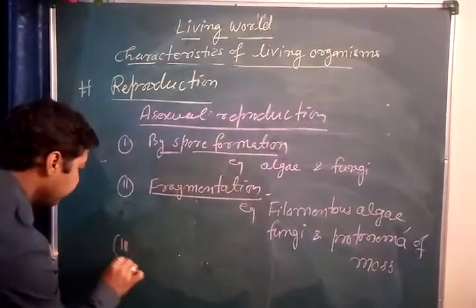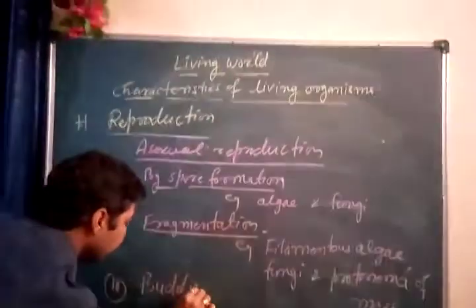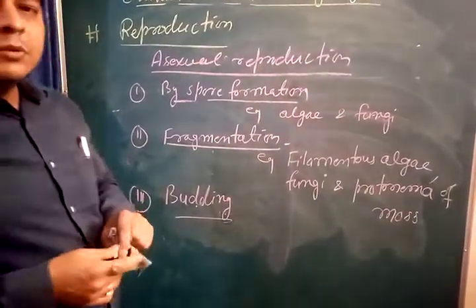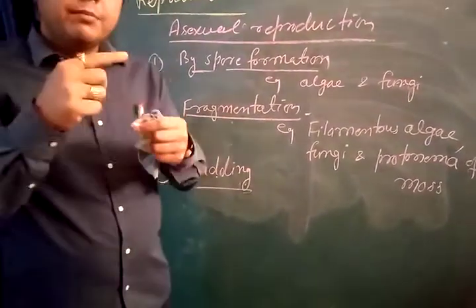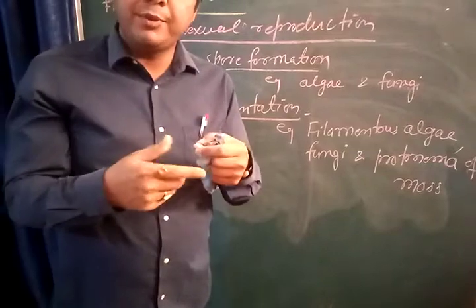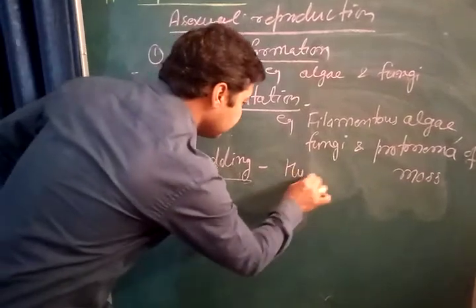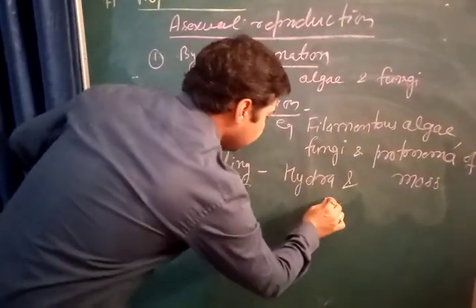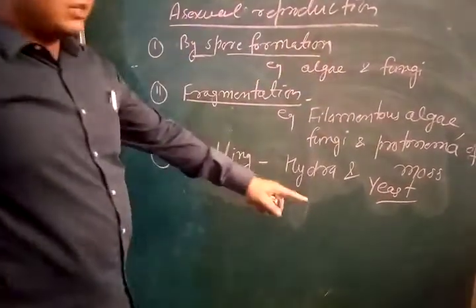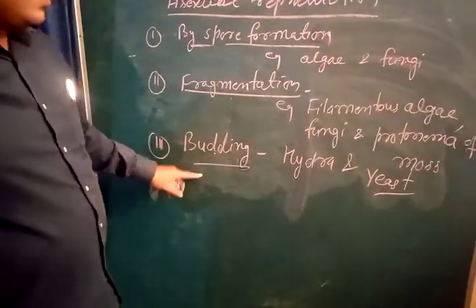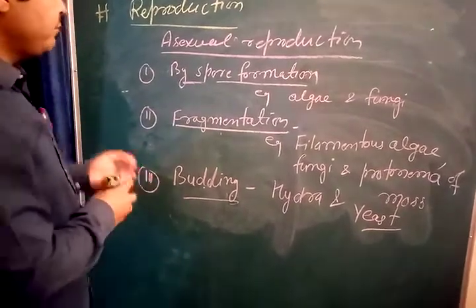Now next was the budding method. The small outgrowth of the body, that we say are the buds. So in this process, buds are responsible to develop new offsprings. So in budding method, you might know the examples like Hydra and yeast. Hydra and yeast both are the examples of budding method. Spore formation, fragmentation, budding method.